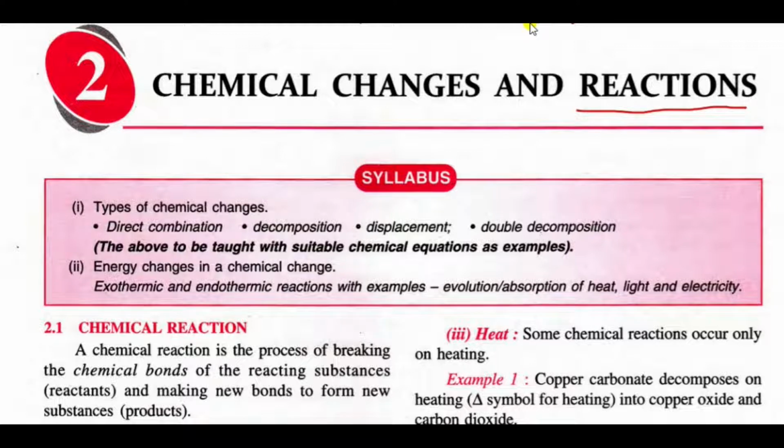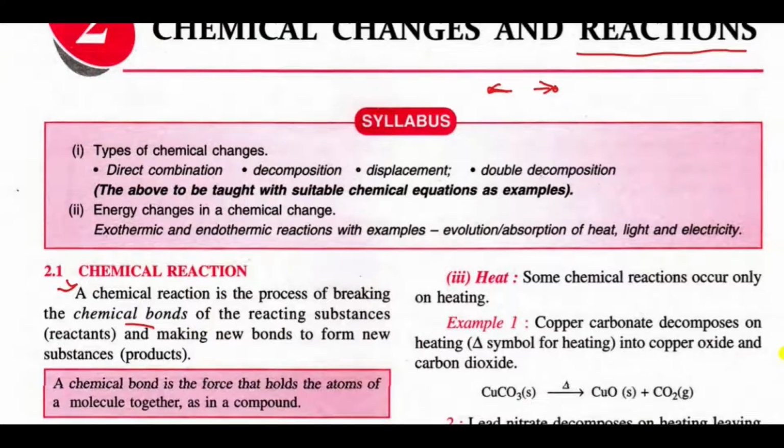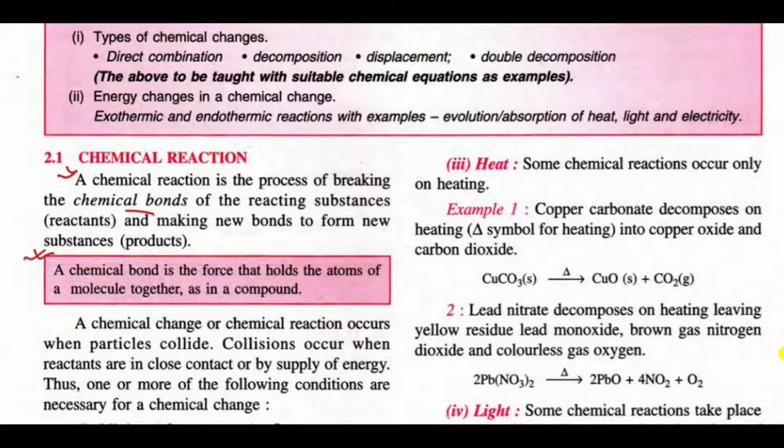A chemical reaction is basically a process of breaking chemical bonds. Now, what are chemical bonds? A chemical bond is the simple electrostatic force between two atoms of a molecule, the force of attraction between two atoms in a molecule or in a compound. So here is the definition: a chemical bond is the force that holds the atoms of a molecule together, as in a compound.